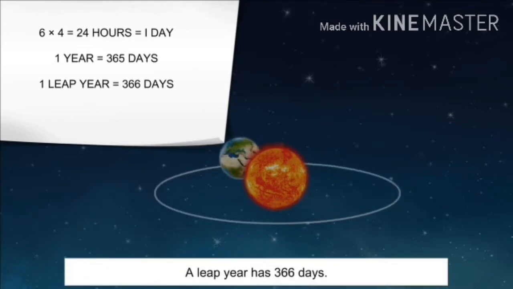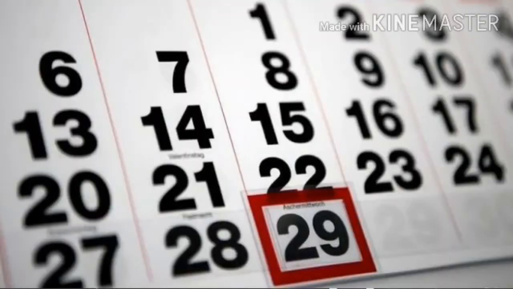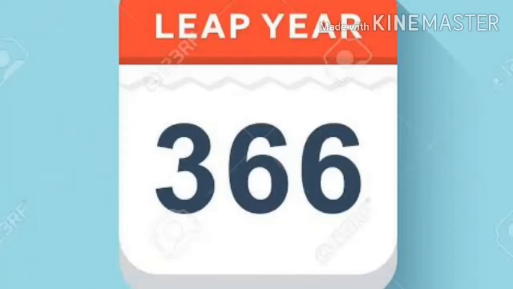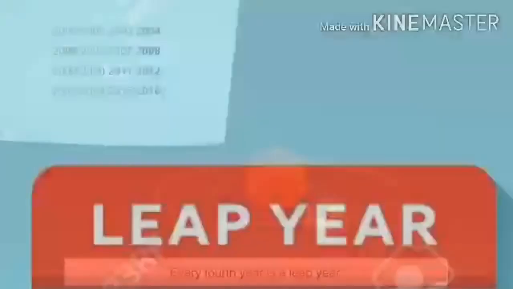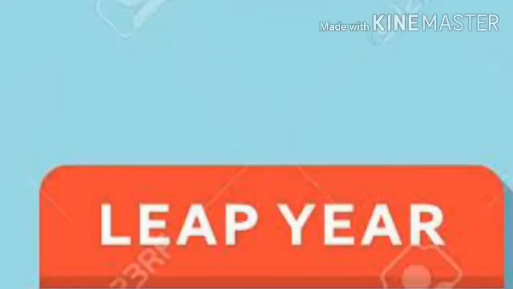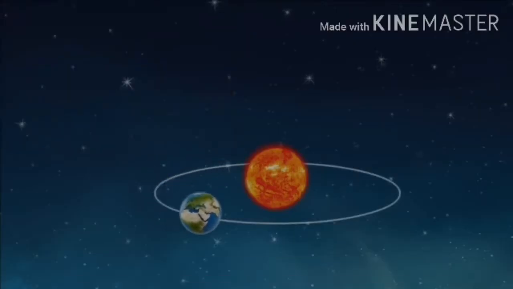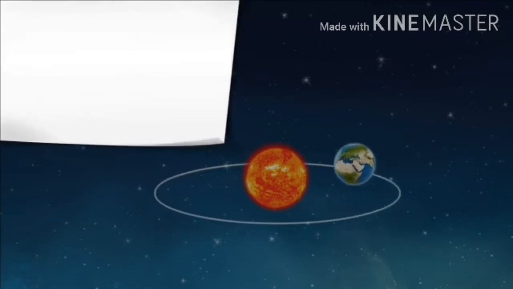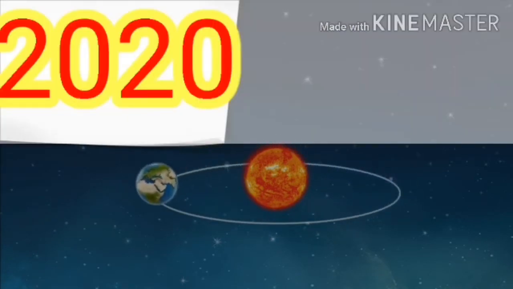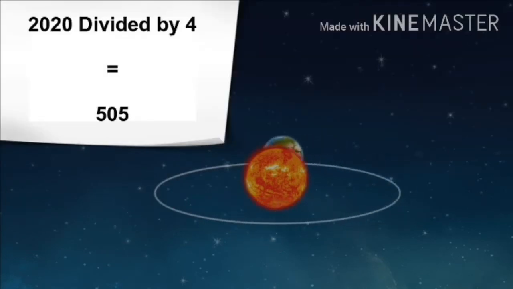So children, in a leap year, we have 29 days in the month of February. In that year, we have 366 days instead of 365 days. And it is known as the leap year. A leap year comes once in every 4 years. A year which is evenly divisible by 4 is known as a leap year. So children, can you tell me whether the year 2020 is a leap year or not? Yes, it is a leap year as 2020 is completely divisible by 4.